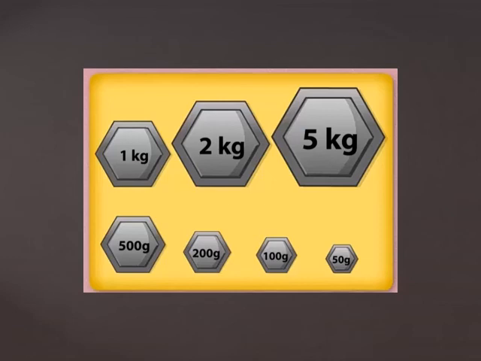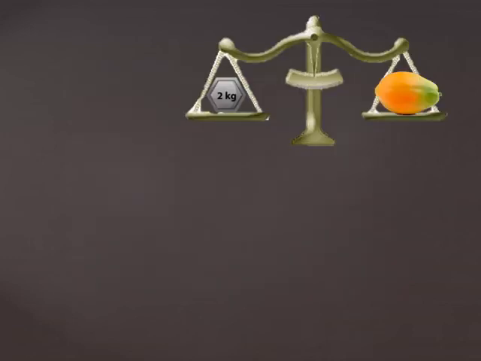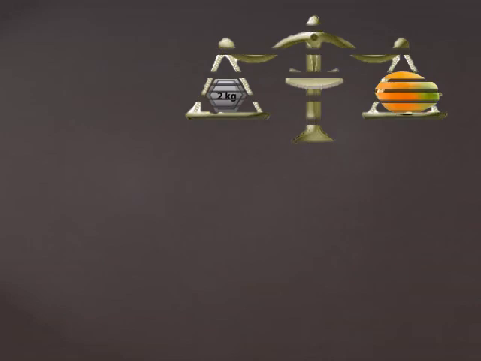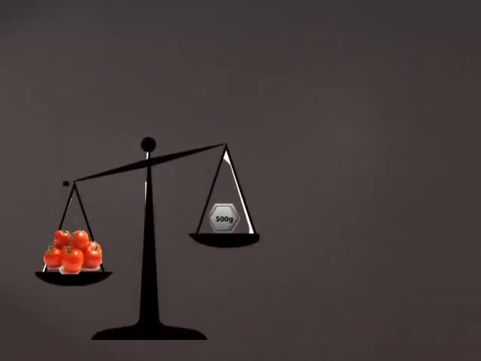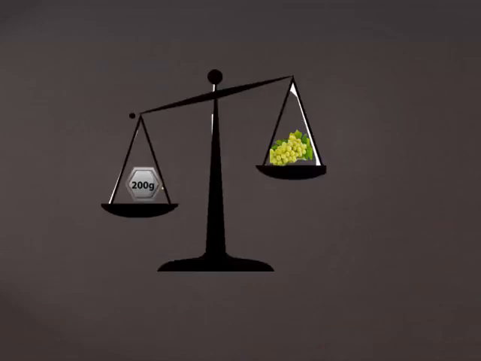Here we can see that the weight of the papaya is equal to 2 kg. Here we can see that the weight of the tomatoes is more than 500 grams. In this picture, the weight of the grapes is less than 200 grams.